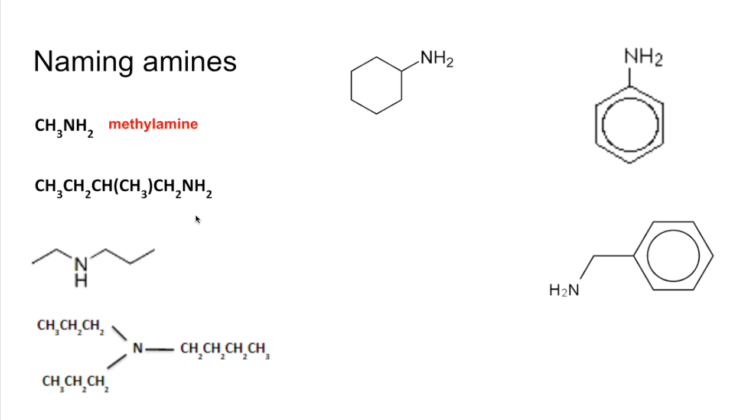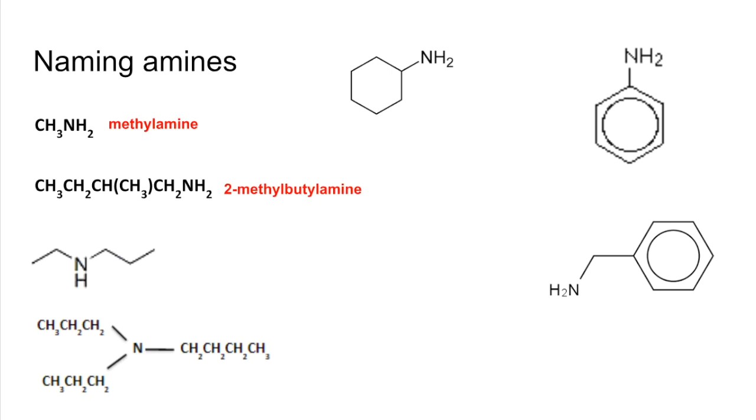The next one, so we've got the longest carbon chain is 1, 2, 3, 4 long, so it's butylamine. This is carbon number 1 because the nitrogen's attached, the functional group's attached to the first carbon. So this is on carbon number 2. So putting that together, it's 2-methyl butylamine.